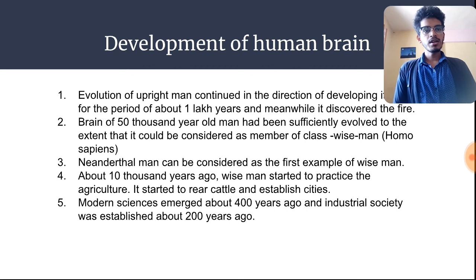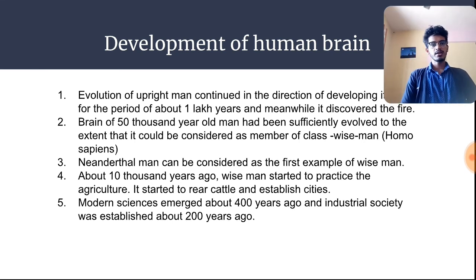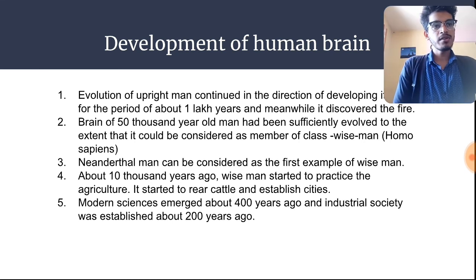Evolution of upright man continued in the direction of developing for the period of about 1 lakh years, and meanwhile it discovered the fire. Brain of 50,000-year-old man has been sufficiently evolved to the extent that it can be considered as member of class wise man, that is Homo sapiens. Neanderthal man can be considered as the first example of wise man. Who was the first wise man? Neanderthal man. Okay, it can be asked for your fill in the blanks or it can be asked in the MCQs. Who was the first wise man?